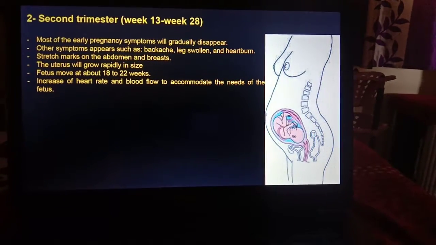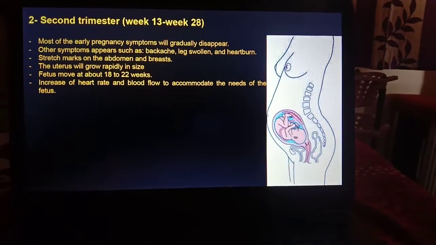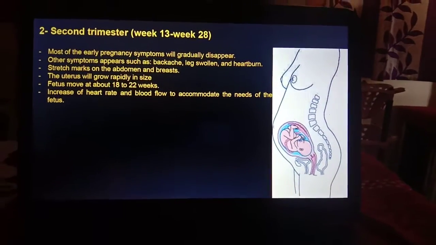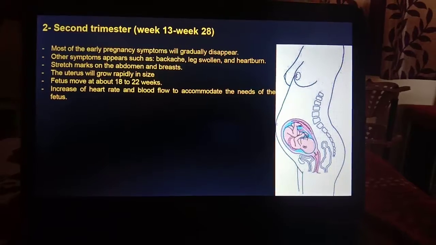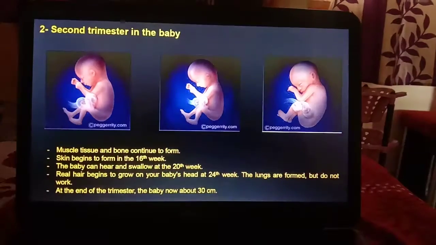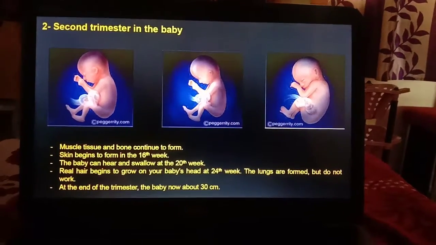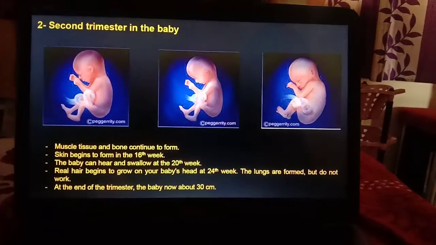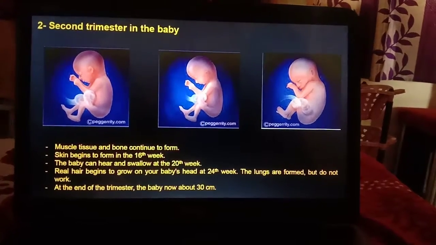And the uterus will grow rapidly in size. The fetus moves at about 18 to 22 weeks. There is an increase of heart rate and blood flow to accommodate the needs of the fetus. So here you can see the changes that occur in the baby. The muscle tissue and the bone continue to form. Skin begins to form in the 16th week.